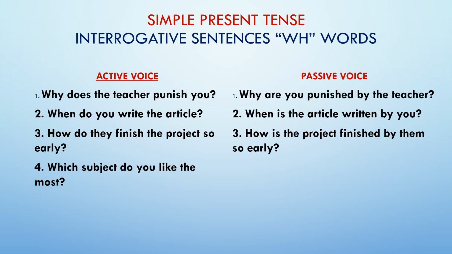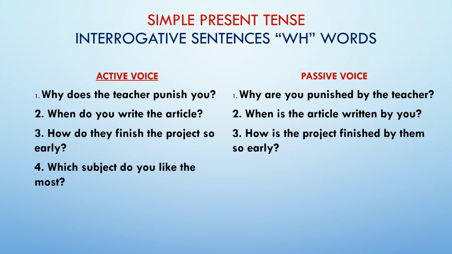So accordingly will be your answer also. After WH we put our helping verbs, either is or are. But here after WH is your object. So in the answer also after WH you will have to put the object. Basically that helping verb is or are is at the same place where do or does is written. So in the first, second and third sentences, do and does are the second word, so is and are also automatically became the second word in your passive form.